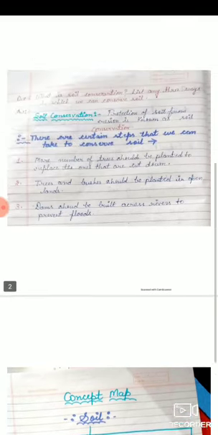Now, the composition of soil. There are 3 compositions of soil. First is sand, second is silt, and last is clay. And the layers of soil, how many layers of soil? There are 3 layers of soil. First is topsoil, second is subsoil, and third is bedrock. So students, this concept map has also been solved.